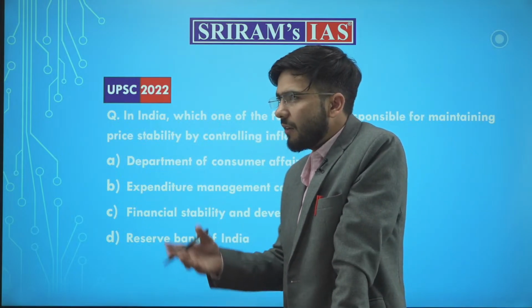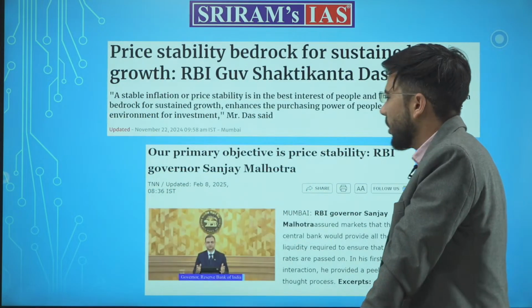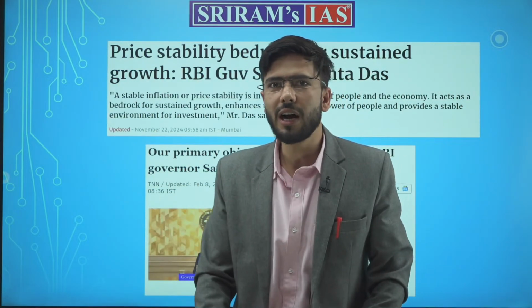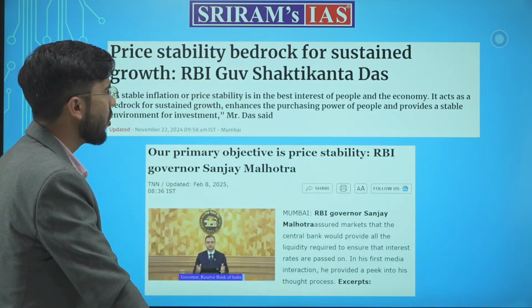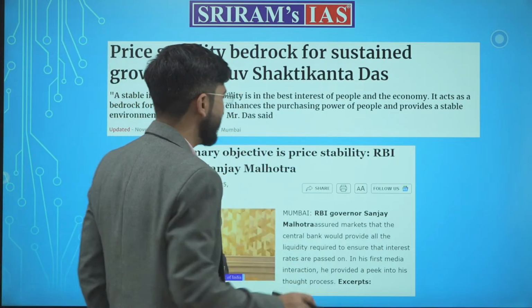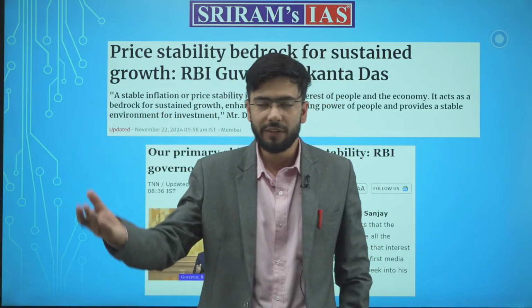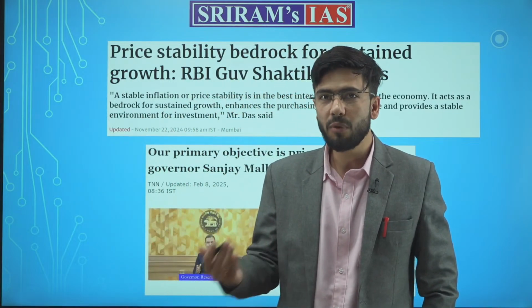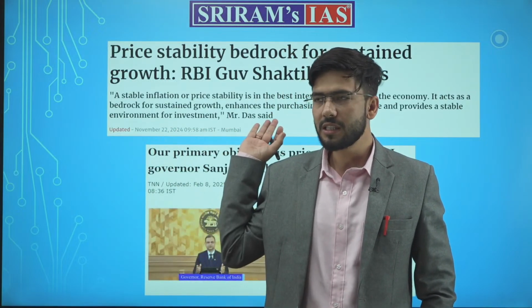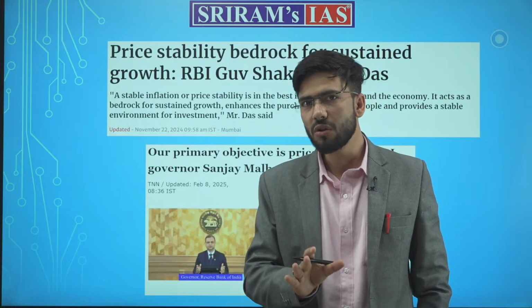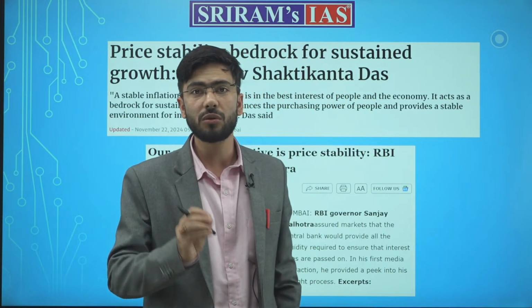If you read a few news articles or go through such headlines, you will come to know that it is the RBI, the RBI's governor, who talks about price stability, stable inflation, monetary policy and the goals of monetary policy. So this question could have been solved just by skimming through the newspaper.